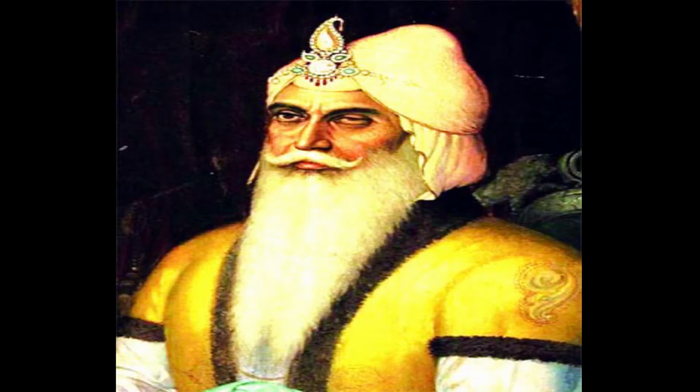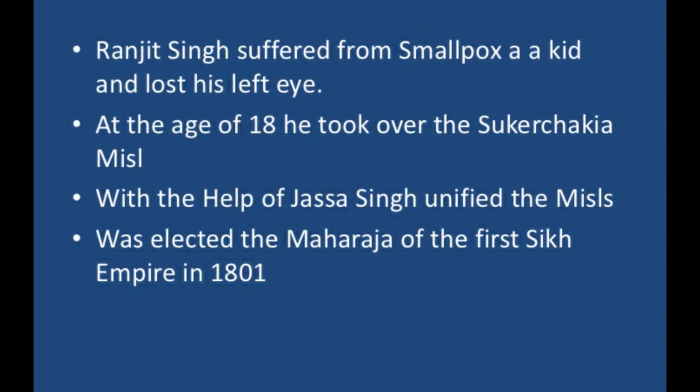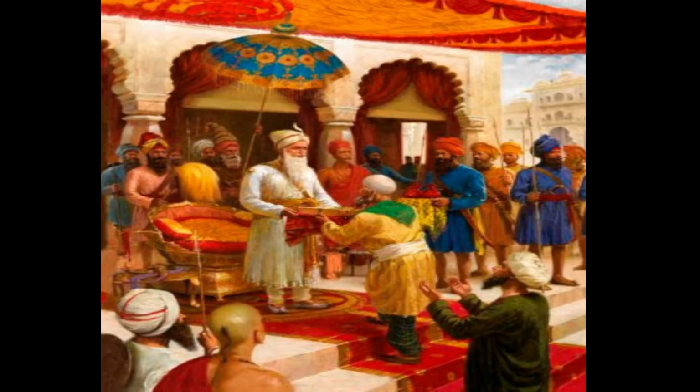Towards the end of the 18th century, Maharaja Ranjit Singh, the leader of the Sukerchakia misl, united all the misls and established a powerful kingdom in Punjab.